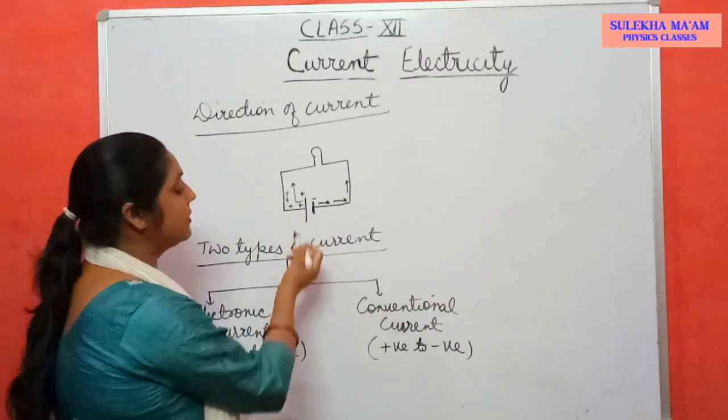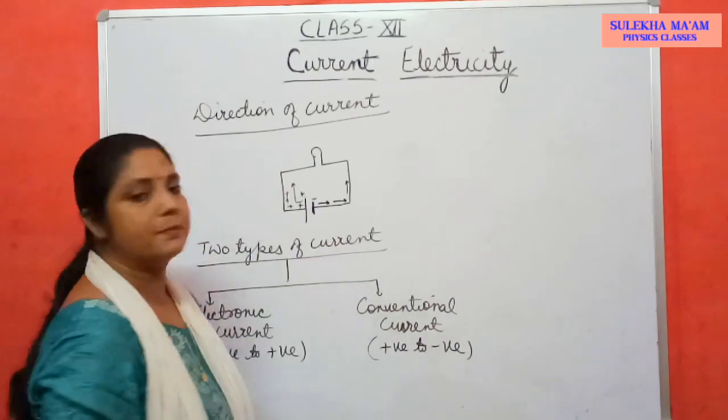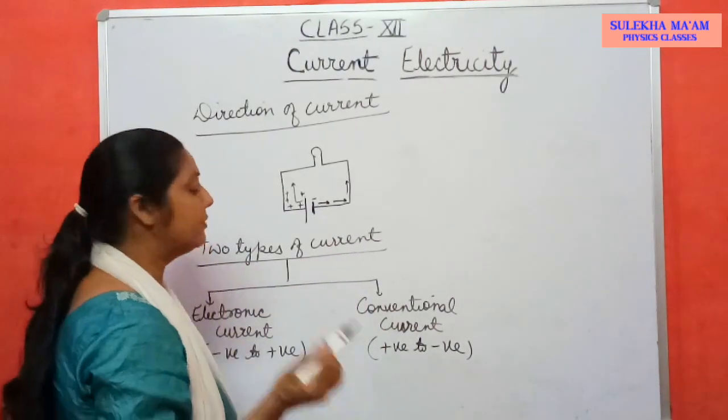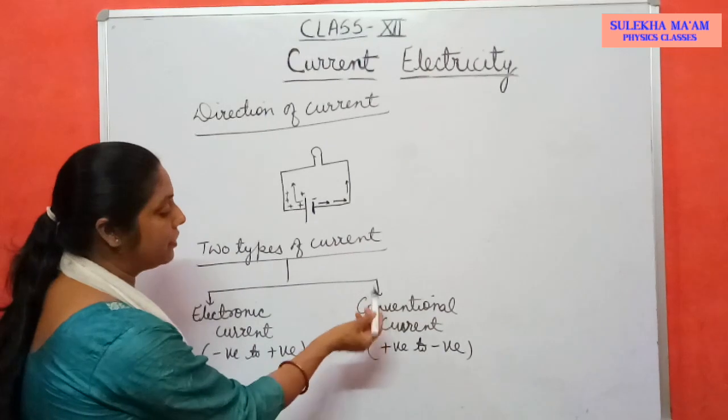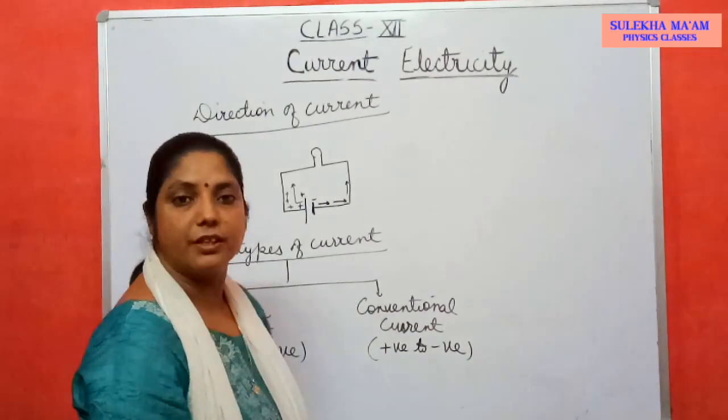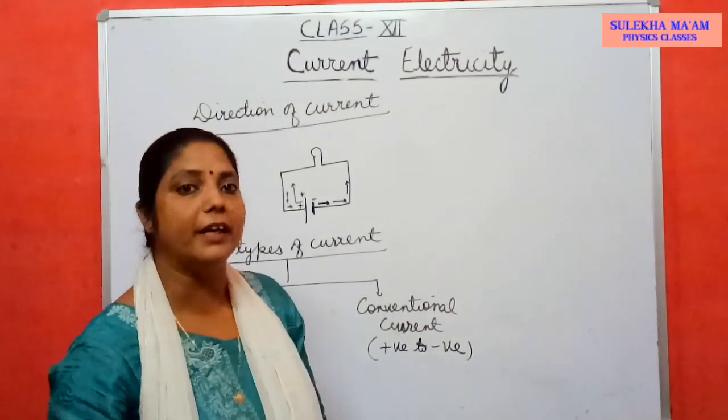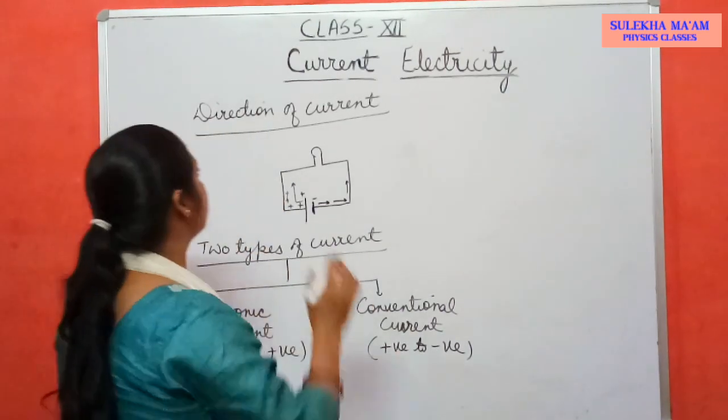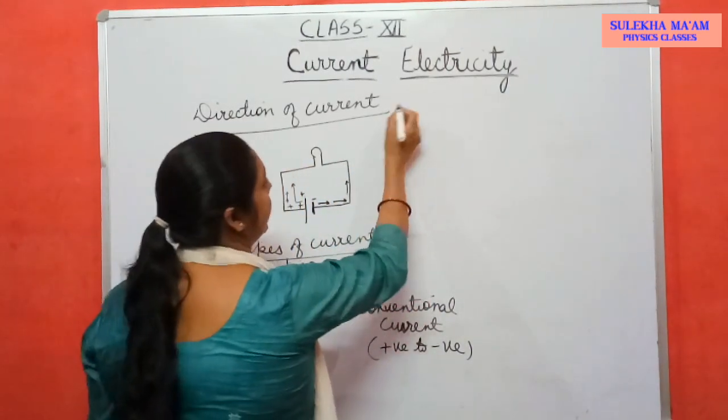Okay. So in this way there are two directions of current, but we always choose direction of current as conventional current direction to avoid any confusion. So you can write direction of current is what?